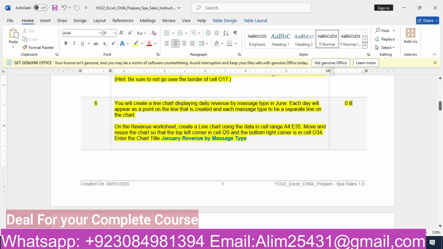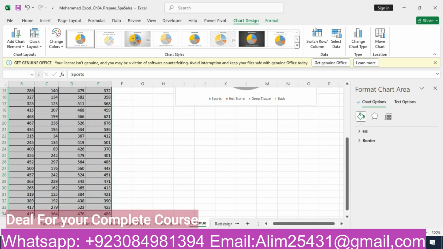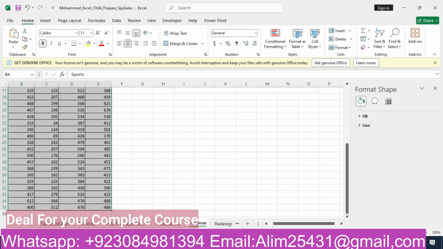You will create a line chart displaying daily revenue by massage type in June. Each day will appear as a point on the line that is created, and each massage type is a separate line on the chart. On the revenue worksheet, create a line chart using the data in the range A4 to E35. So we will select the A4 to E35. That's our A4 to E35.